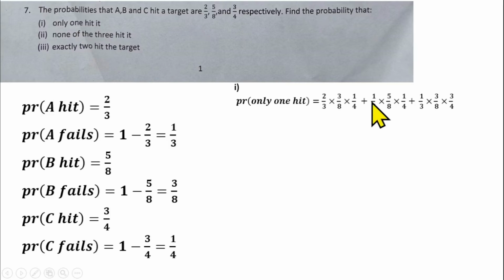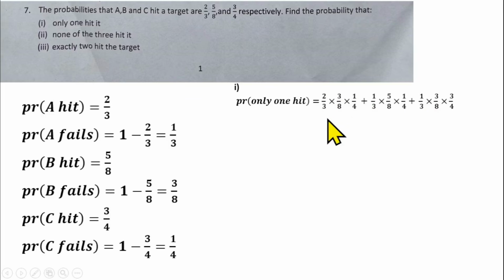So the first one is the probability that A hits and the remaining two fail, plus the probability that A fails, B hits the target, then C fails, plus the probability that A fails, B fails also, then C hits the target. That's the probability of only one of them hitting the target.